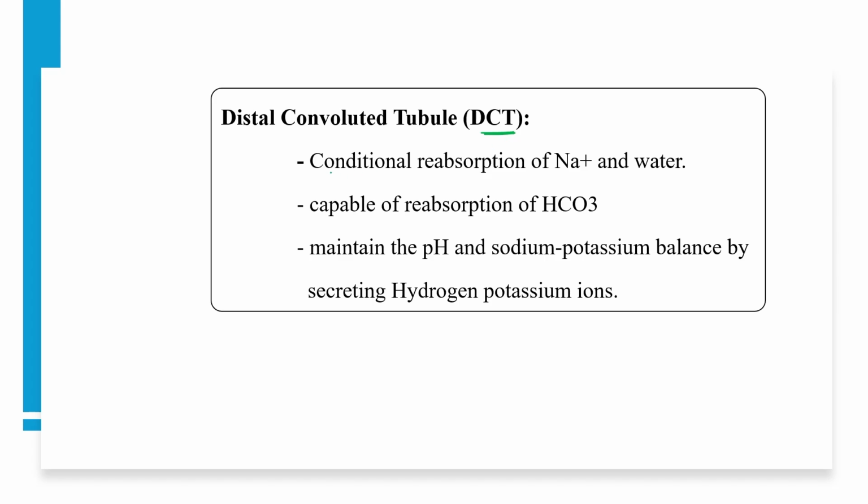In DCT, conditional reabsorption of sodium ion and water occurs, and this particular region is capable of reabsorbing bicarbonate ion, and this particular region is mainly involved in maintaining pH and sodium potassium balance by secreting hydrogen and potassium ion. As sodium is absorbed, secretion of hydrogen and potassium ion occurs in this particular region.